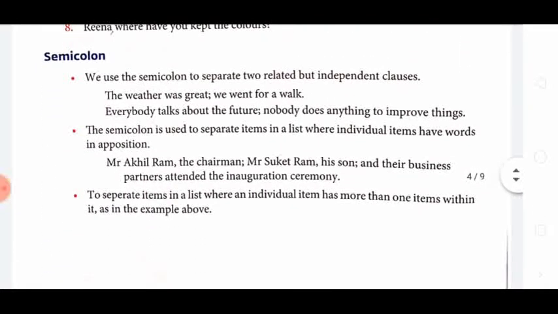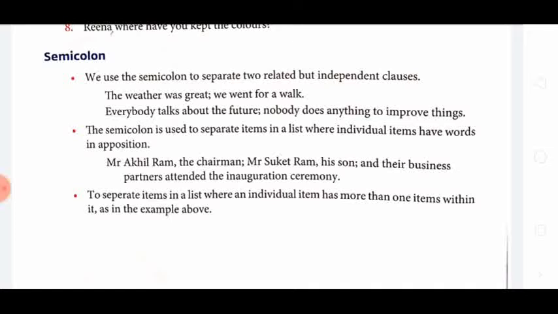Now, semicolon. We use the semicolon to separate two related but independent clauses. Related on each other, but independent. The weather was great. We went for a walk. Both are independent clauses.